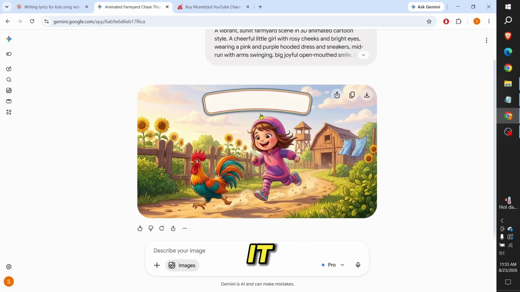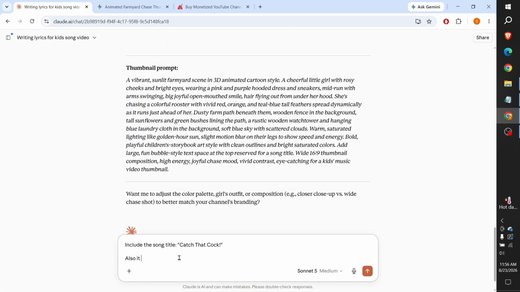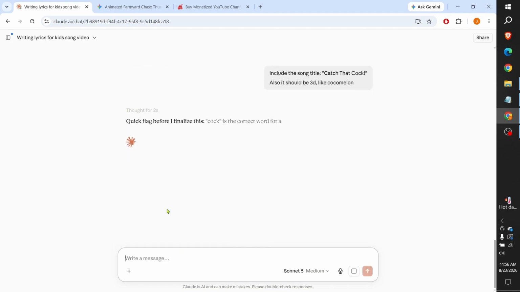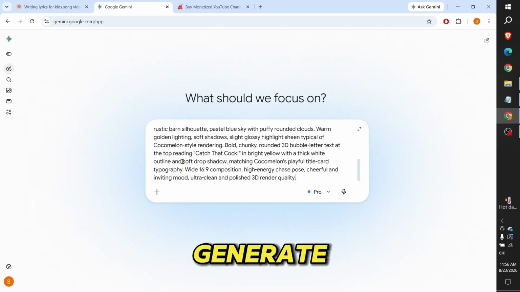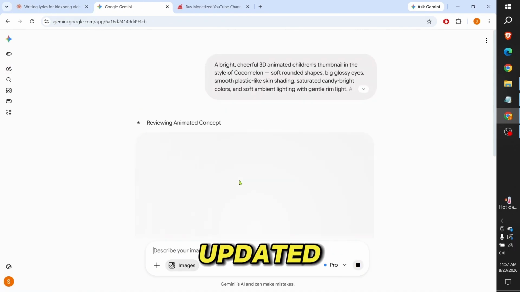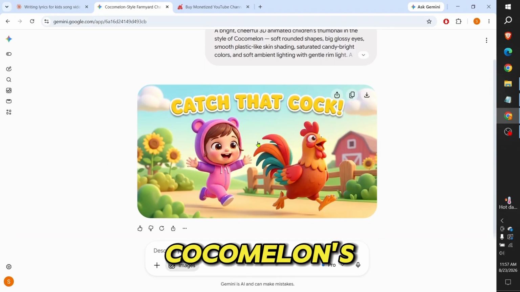Honestly, I didn't love it. So let's go back to Claude and type, include the song title Catch That Rooster. Also, make it 3D, like Cocomelon. Let's hope we get a better result this time. Open a new Gemini chat and generate the image again using the updated prompt. This image turned out great. It's actually pretty similar to Cocomelon-style.